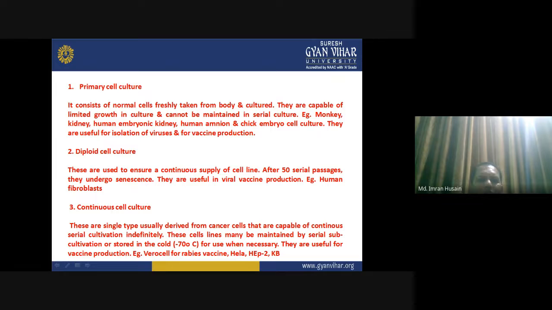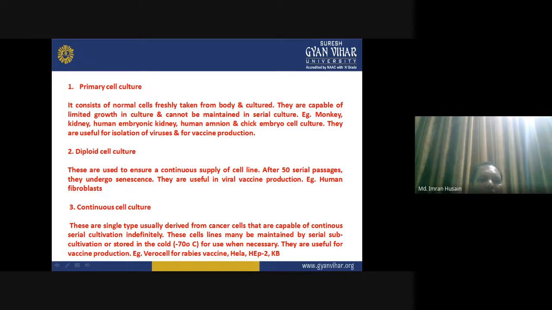Diploid cell culture. These are used to ensure a continuous supply of cell lines. After 50 serial passages, they undergo senescence. They die, they don't perform well. They are useful in viral vaccine production, for example, human fibroblast.